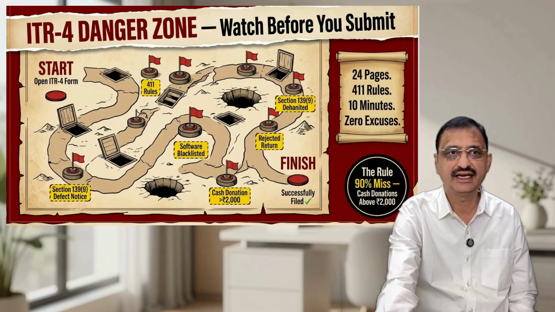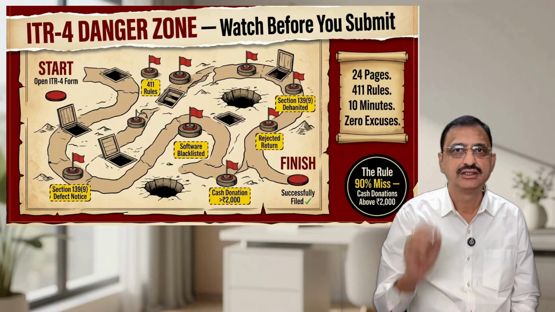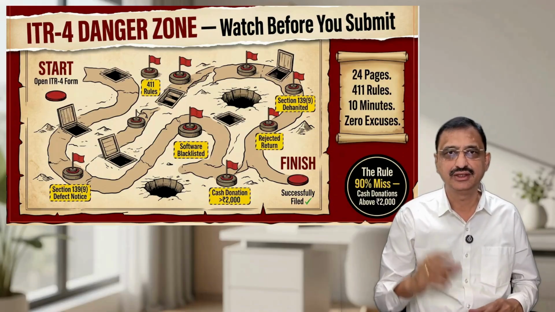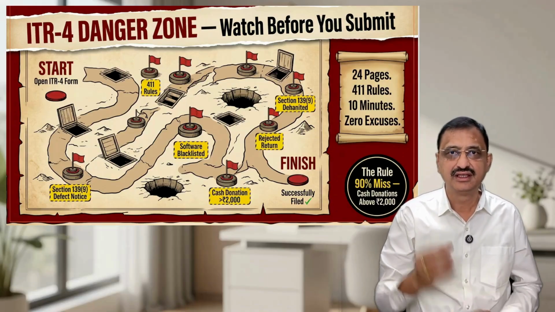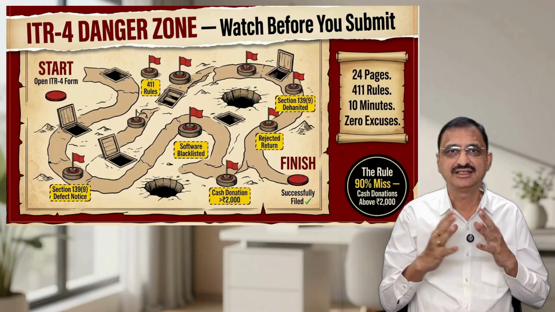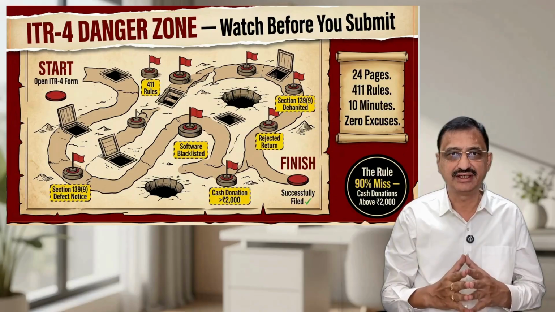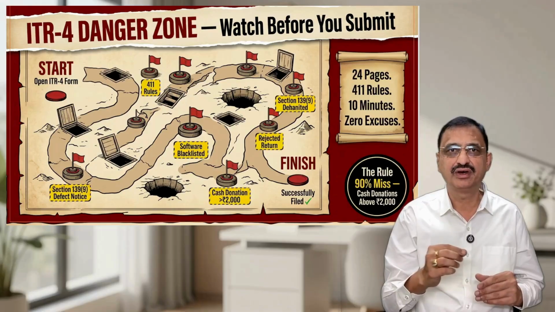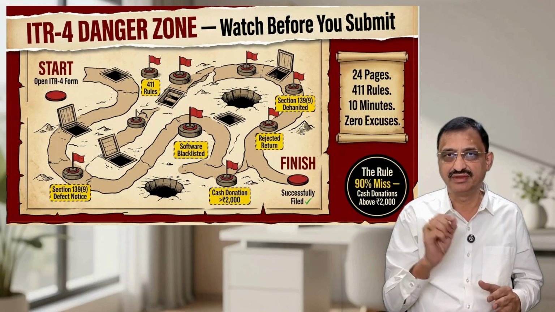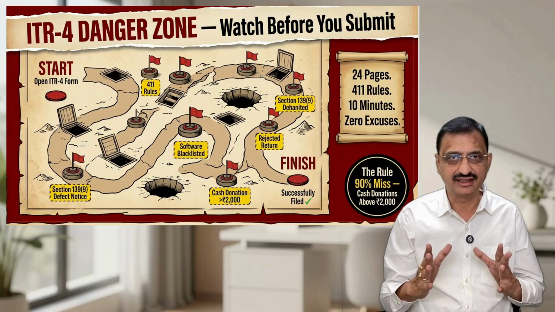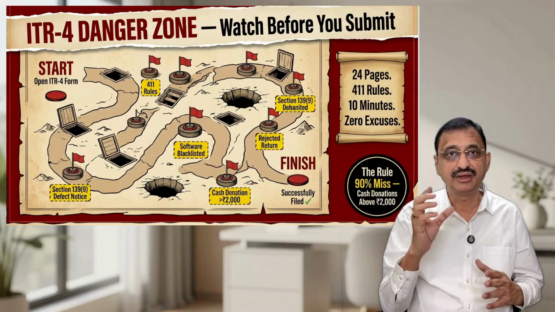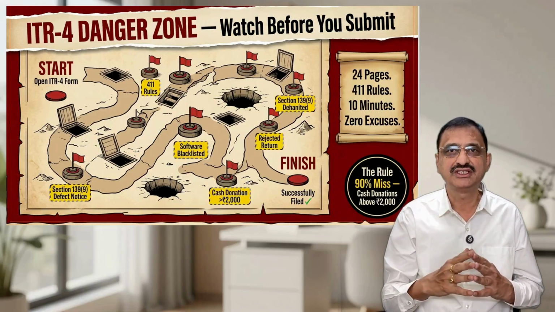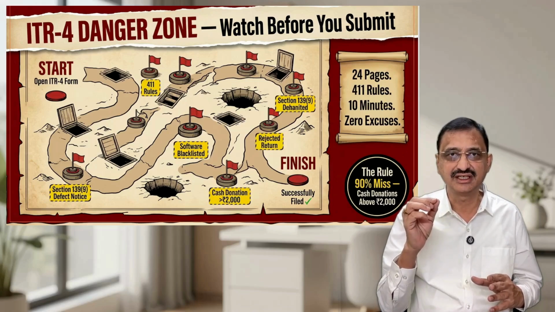If you are filing ITR-4 this year, stop. Before you click that submit button, you need to know something. The Income Tax Department has just released a document with 411 specific rules, and if your return breaks even one of them, it can get rejected. Your software can be blacklisted, or worse, you will get a defective notice under Section 139(9).